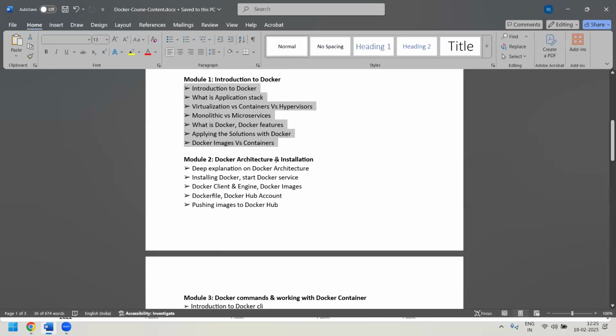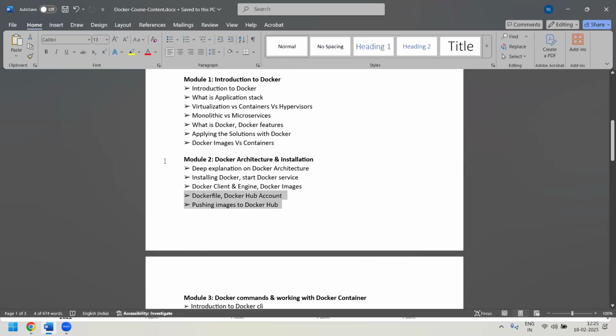In module two, we'll be learning about Docker architecture and installation. We'll also understand what a Docker client and Docker engine are, install Docker onto the Linux platform, and understand the Docker Hub account: how to create a Docker Hub account and how to push and pull images from Docker Hub.